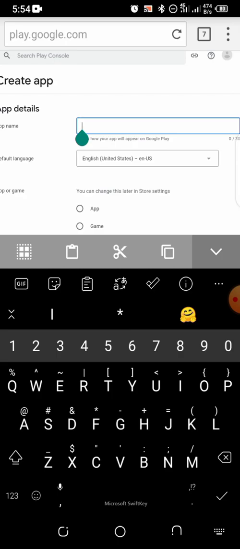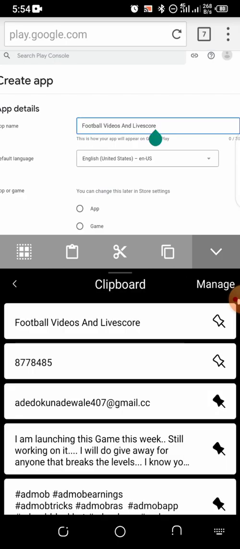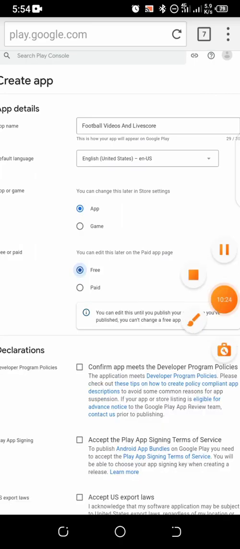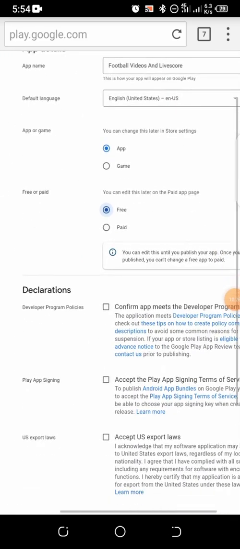The name is Football Videos and Live Scores. So that's the name there. So is it app or game? It is an app. Is it free or paid? It is free.